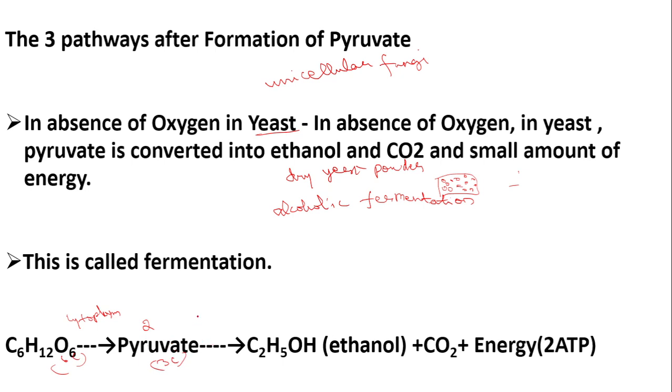Now in the absence of oxygen, what happens to this pyruvate molecule? It will get converted into ethanol, which is a 2-carbon compound, and 1 carbon is there in the carbon dioxide. So ethanol and carbon dioxide are formed, and energy, how much energy? Only that which is necessary for the synthesis of 2 ATP molecules is released here. So this is called alcoholic fermentation.